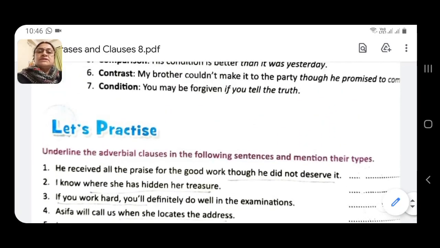I suggest you once again read the chapter on your own, and if you have any doubts or queries, you will ask me.